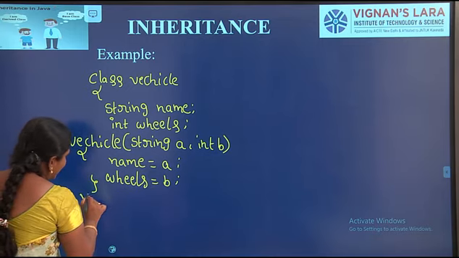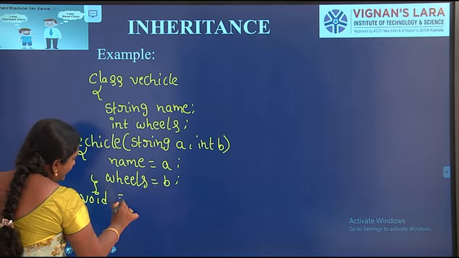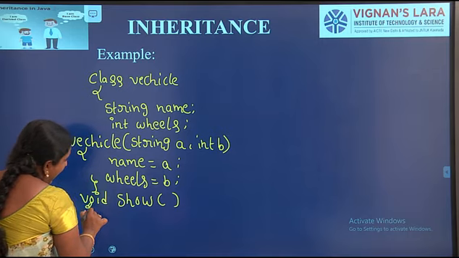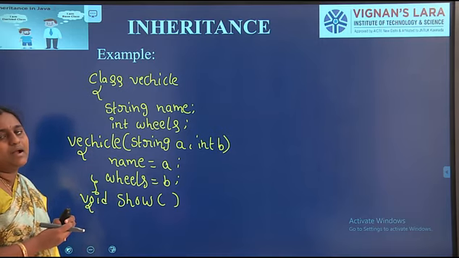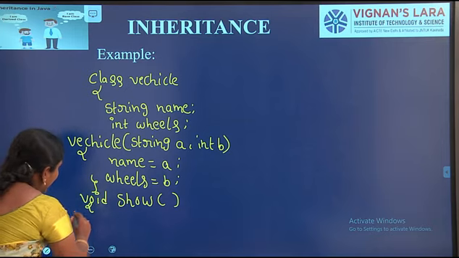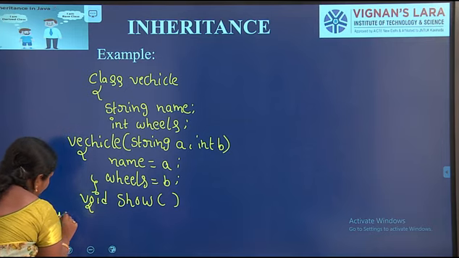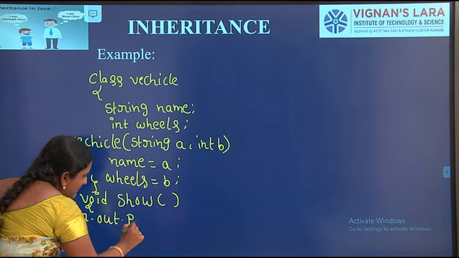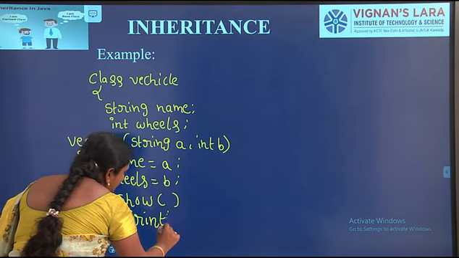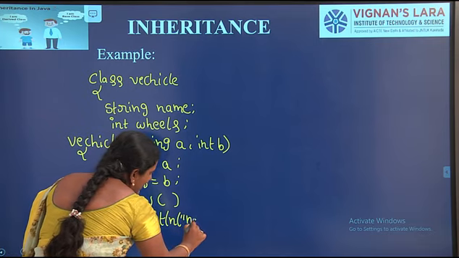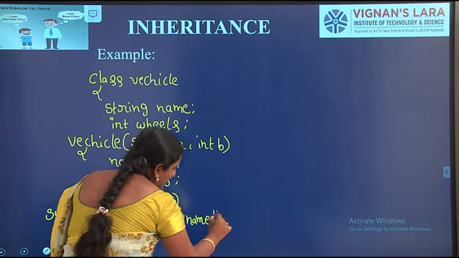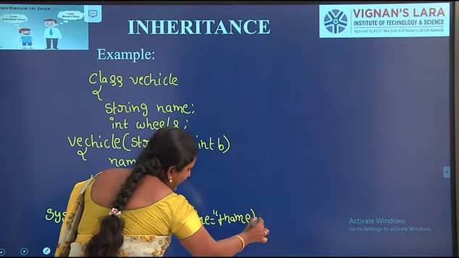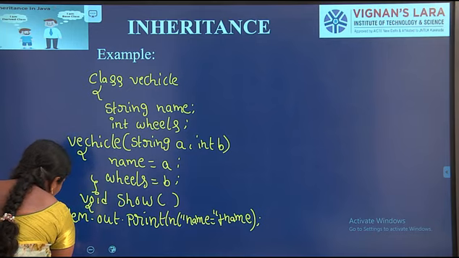Next I am defining one method, void show. In this method, I will print the vehicle name and number of wheels on the console. Here I am writing a System.out.println statement. System.out.println name equal to plus name. I will print the vehicle name on the console.